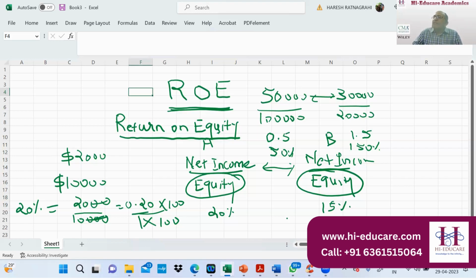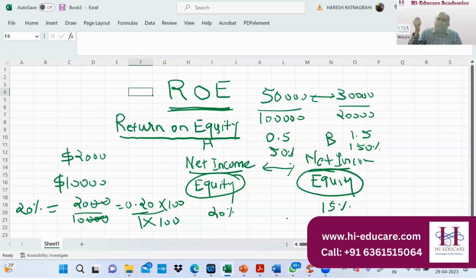Can I compare Wipro versus Infosys? Answer is yes. Can I compare Infosys versus HCL Technologies or a small company? Yes, because I'm just converting everything into a percentage, or $1, whatever. But I want to make sure that my denominator, when I'm dividing, is converting everything to one unit.